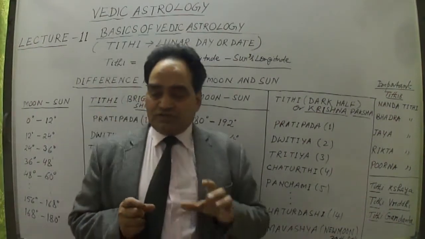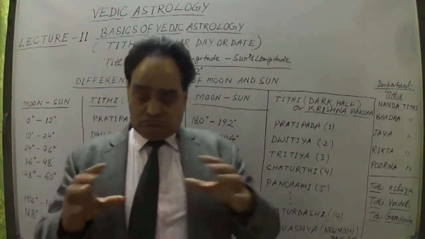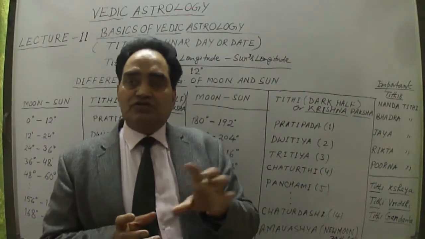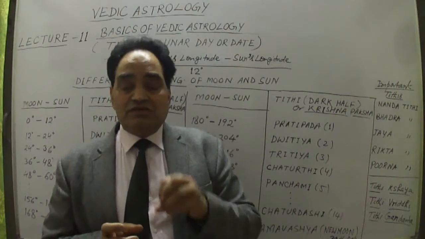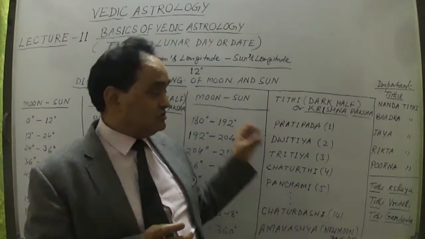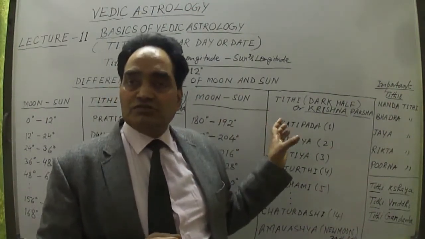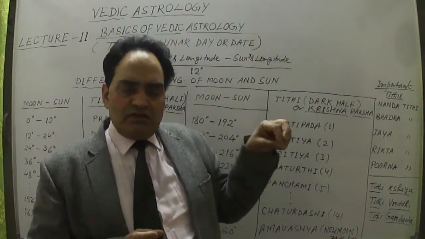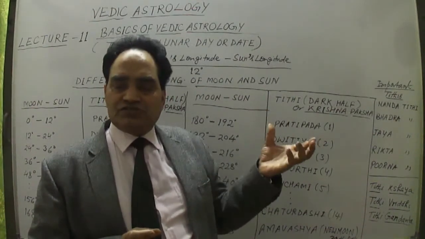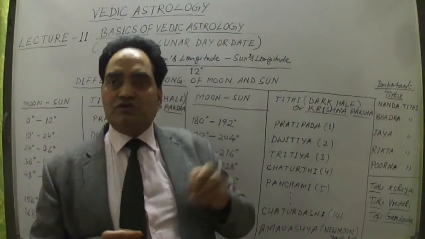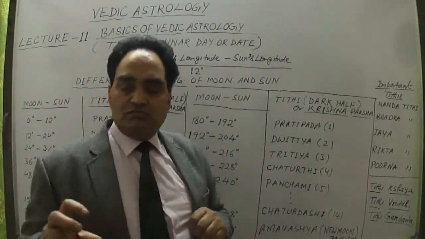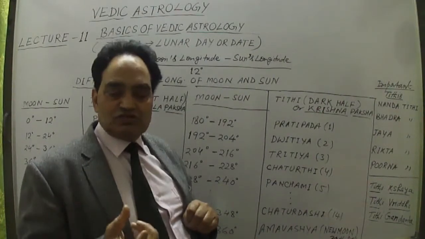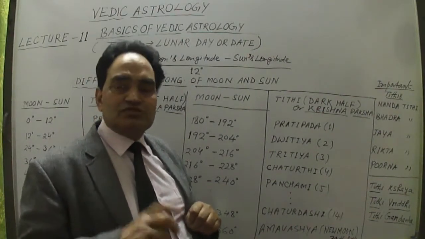Vedic astrology is considered in the life of a person: every day's selection of time, auspicious date selection. So these Tithis are very important to elect the auspicious time. This is muhurta in the local language, the election of auspicious time, and that is based on the Tithis.